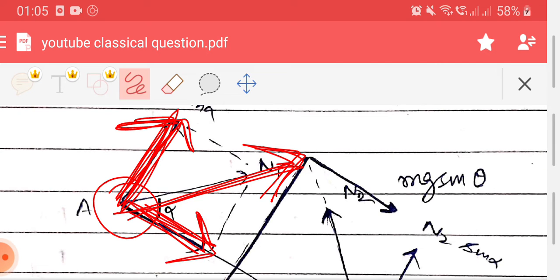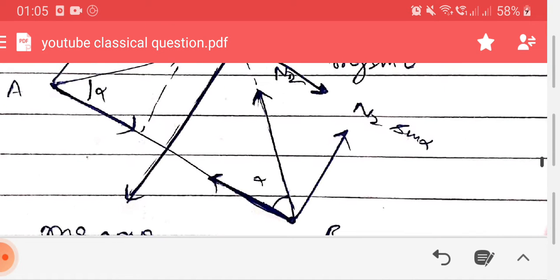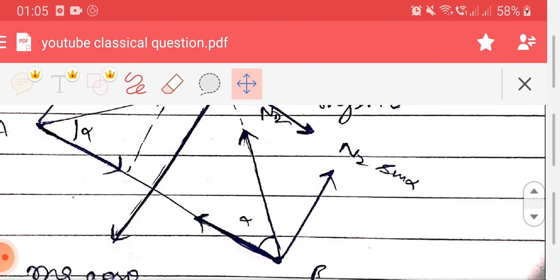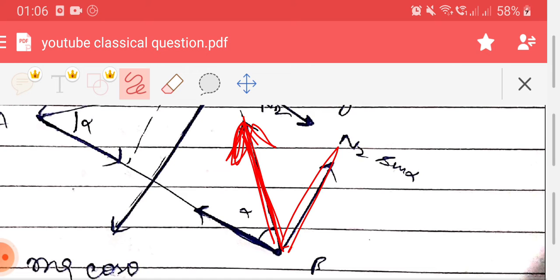Similarly for N2, one component of N2 is N2 sin alpha, and the other component of N2 is N2 cos alpha.